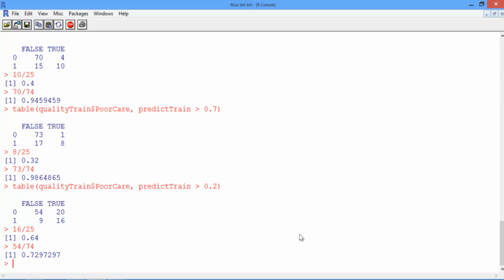But which threshold should we pick? Maybe 0.4 is better, or 0.6. How do we decide? In the next video, we'll see a nice visualization to help us select a threshold.